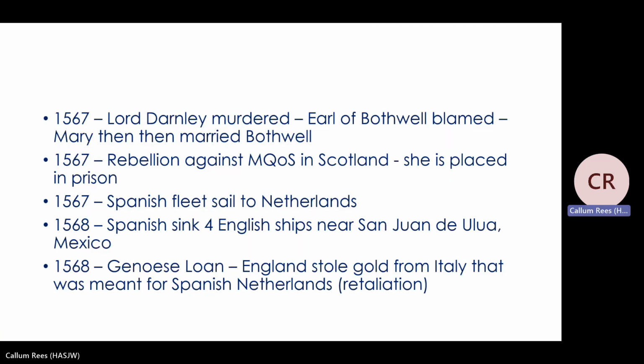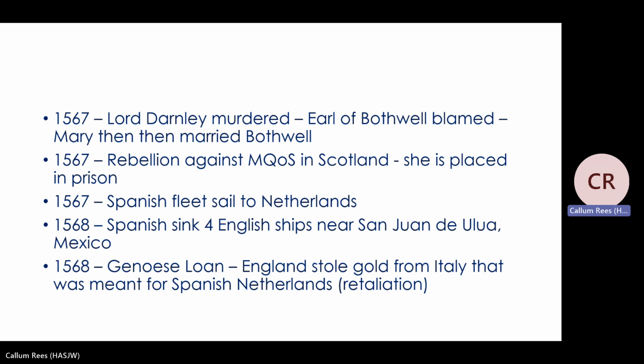So Mary, Queen of Scots, her second husband now dies, Lord Darnley, and he's actually murdered. So someone called the Earl of Bothwell in Scotland is blamed for it. And strangely, Mary then goes on to marry Bothwell. So this is controversial, and people are going to start questioning Mary, Queen of Scots, in Scotland.